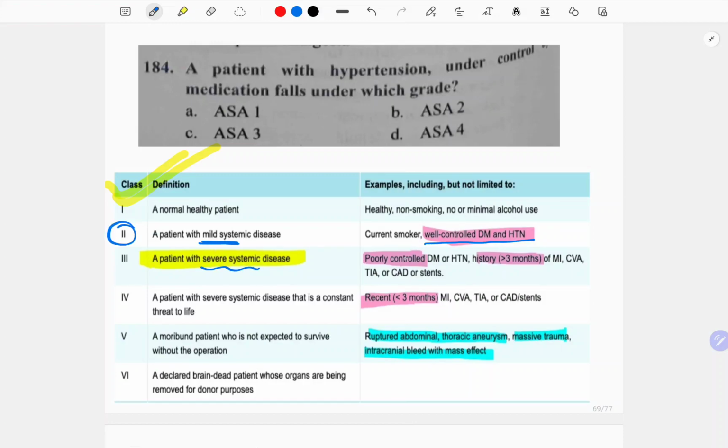Severe systemic disease is the one who is poorly controlled, but he has a history of more than 3 months. If he has recently developed a history of MI or TIA and all these, then he is severe systemic disease that is a constant threat of life. And the ones who are not expected to survive are the ones who developed ruptured aortic aneurysm, massive trauma or intracranial bleed. So remember the 2, 3 and 4. This is confusing.